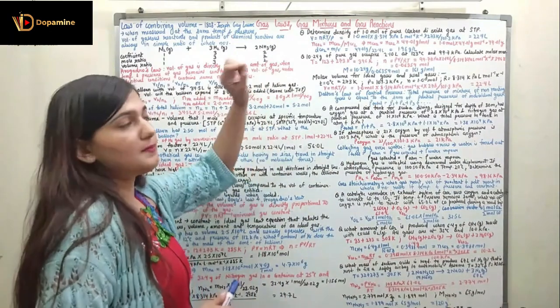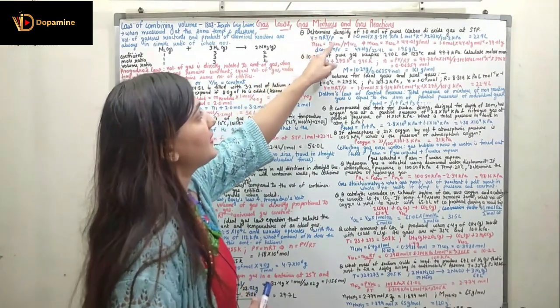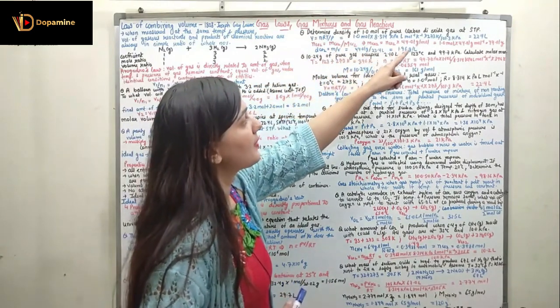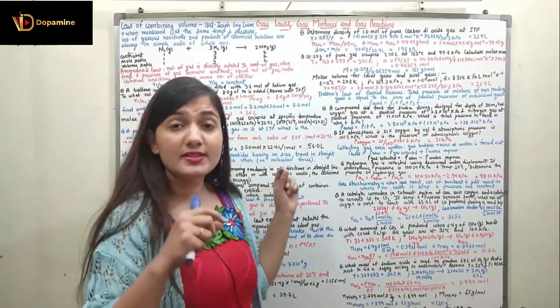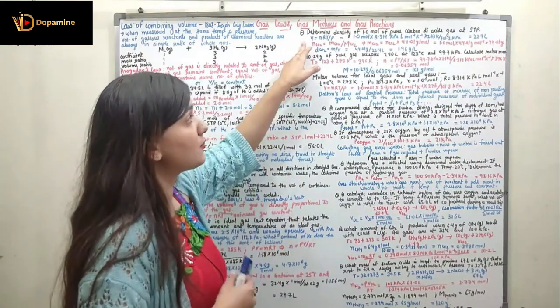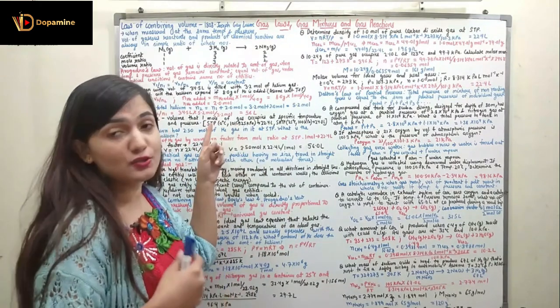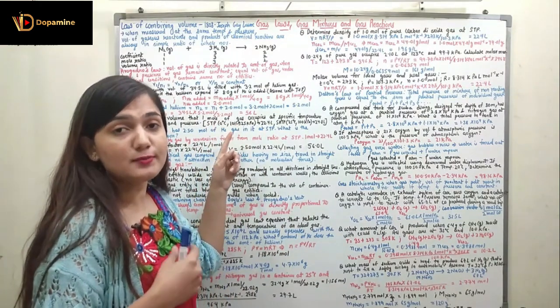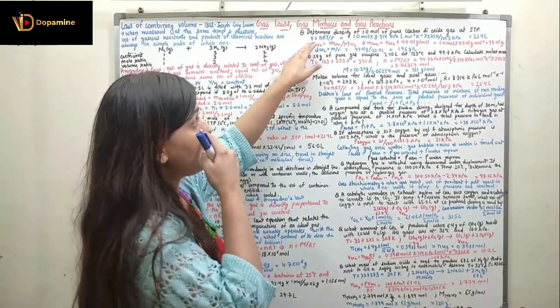Coming to the next question based upon the ideal gas equation, that states: determine the density of 1 mole of pure carbon dioxide gas at standard temperature and pressure. Here you should know what is the temperature at STP and what is the pressure at STP, right? So we know at STP the temperature is 0 degrees Celsius, which is 273 Kelvin, and the pressure is 101.325 kilopascal. So now we have to find out the density.